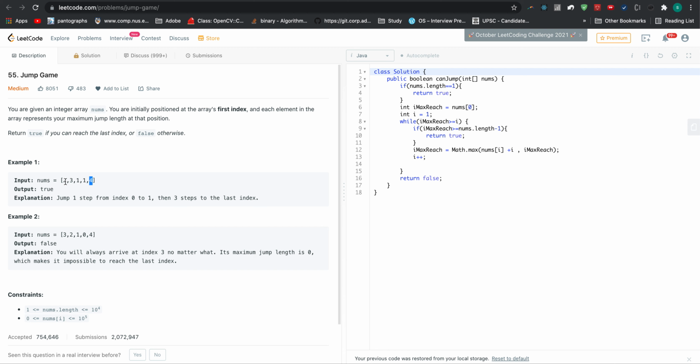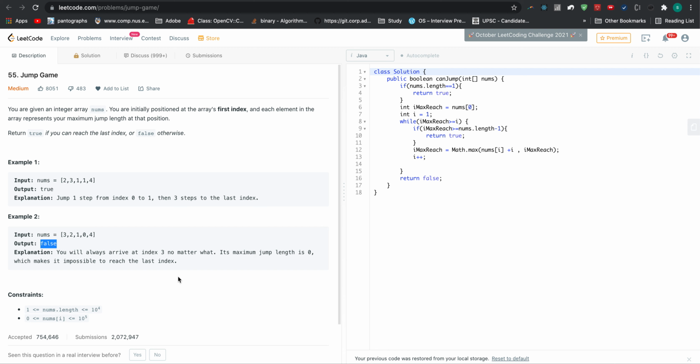There is one condition for progressing ahead. As you visit a node, you acquire that many hops that you can take ahead. For example, if you are starting at the 0th node, from the 0th node you can take at max 2 hops. If you are at 1, you can at max take 3 hops from 1. Similarly for the rest of the cases. We need to return true if it is possible to reach the terminal end, and we need to return false if it is not possible.